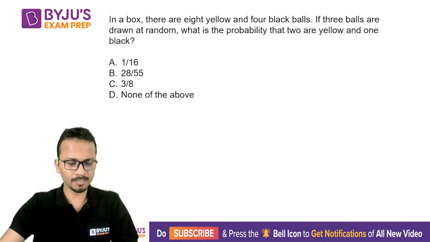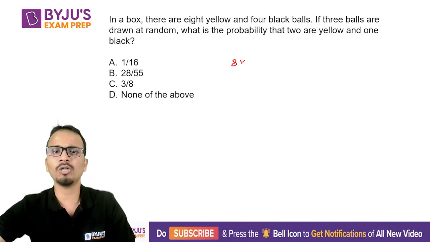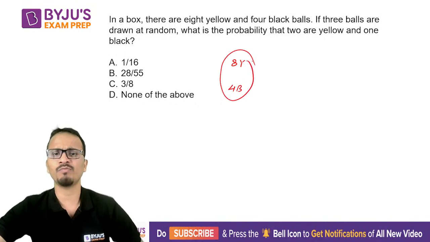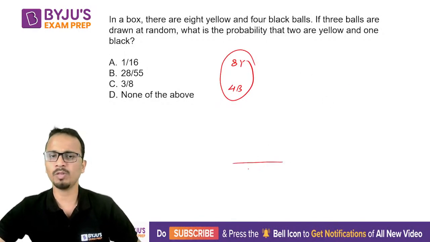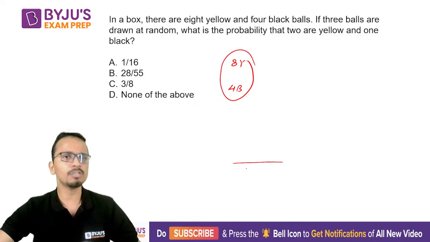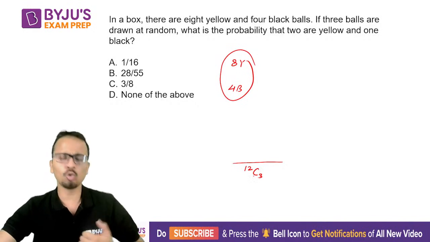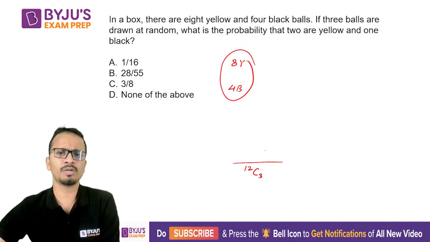Come on, any answer? Okay, so in total there are 8 yellow balls and 4 black balls. Now we are selecting 3 balls out of these 12 balls. So I can say that the denominator, the sample space, will be the selection of 3 balls out of 12 balls. So 12C3 will be the total number of cases. All right. Now let's talk about the favorable number of outcomes.